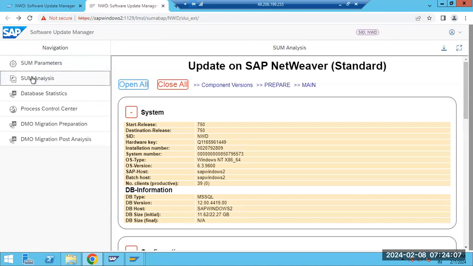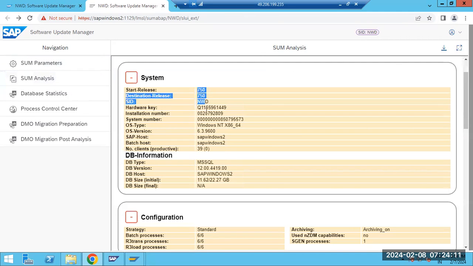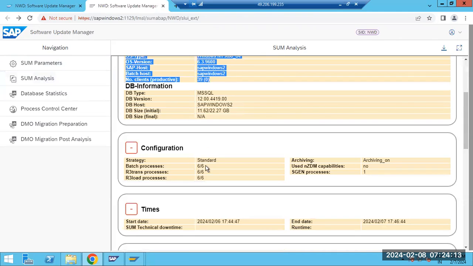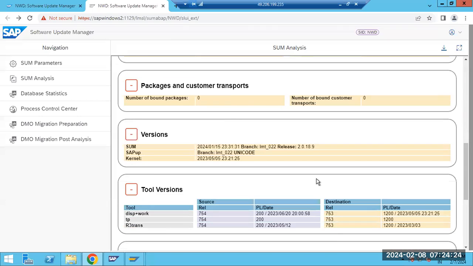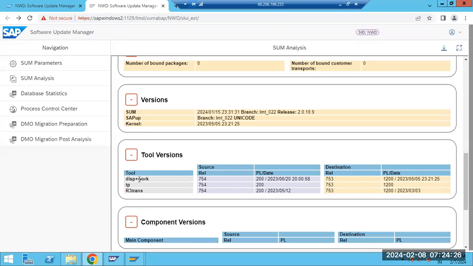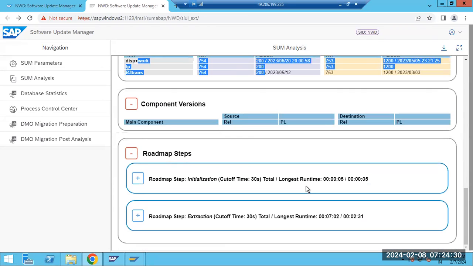This is a SUM analysis file. When you started the SUM tool, what is the version? What is the DB version? How many processes do you have? Archiving is on. When you started the SUM tool, it was 2.6 yesterday, and today it is still continuing to run. How many packages are there? Still not completed. What is the component version? Still not completed.